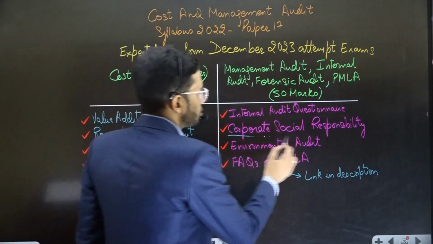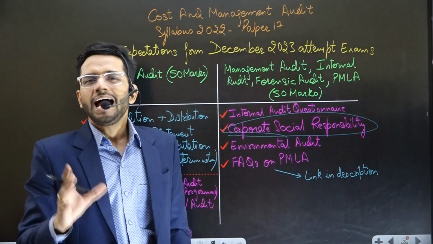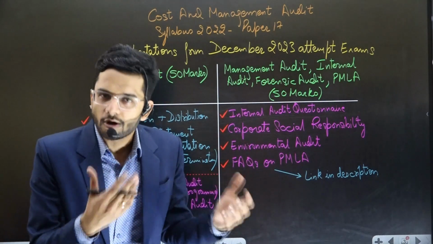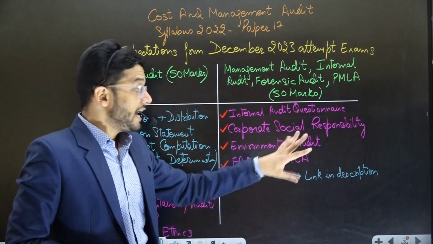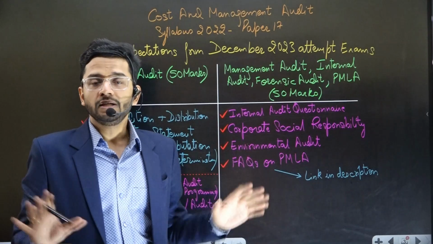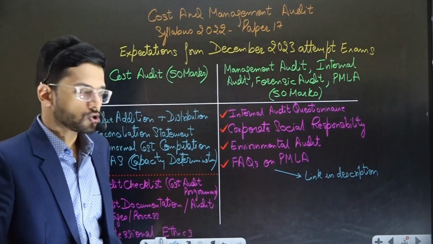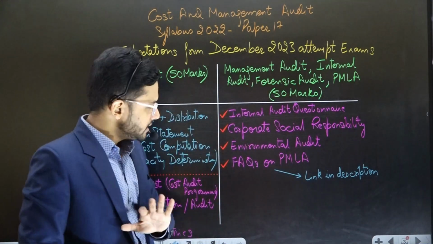Second important topic is corporate social responsibility. Yes, a question in some form or the other has been recurring. Theoretical questions from corporate social responsibility, its importance, its relevance, etc., have been coming in the examination. So important. Environmental audit, social audit, definitely an important topic to be considered from an exam standpoint. And yes, you must do environmental audit and social audit properly, again given in internal audit in my study mat.